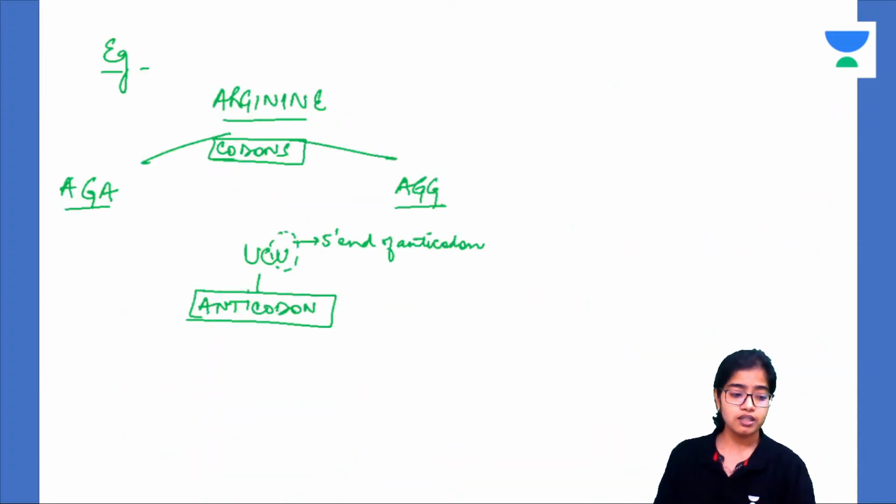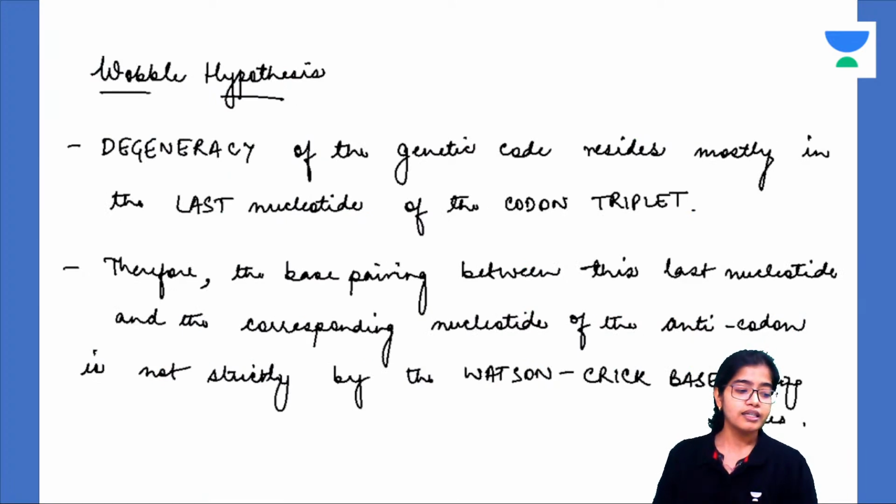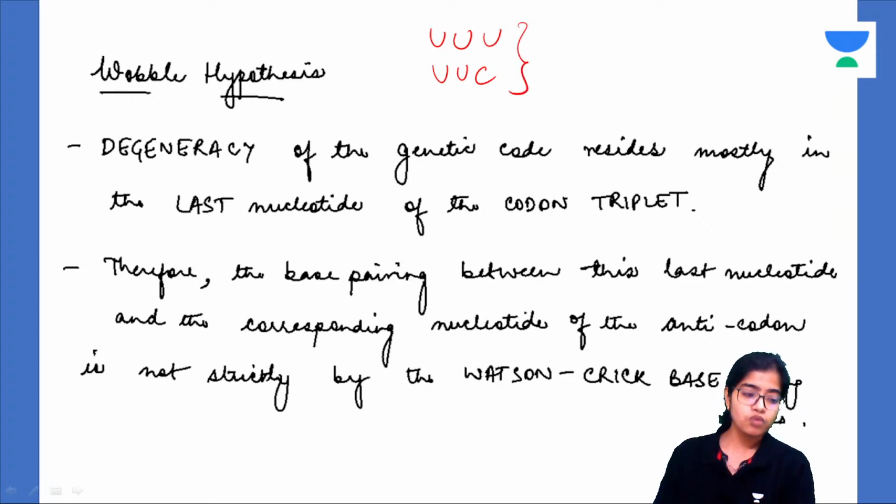So what happens is the degeneracy of the genetic code resides mostly in the last nucleotide of the triplet. That means the last nucleotide, that is UUU or UUC, both of these will be the same. So can you see the degeneracy, that is two different codons coding for one amino acid. This is mostly done by the last nucleotide.